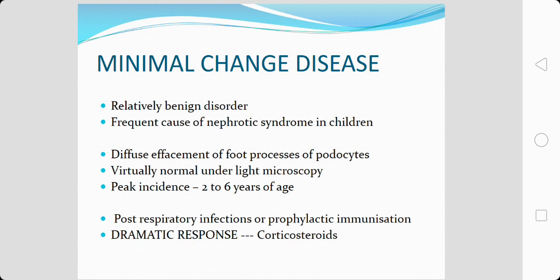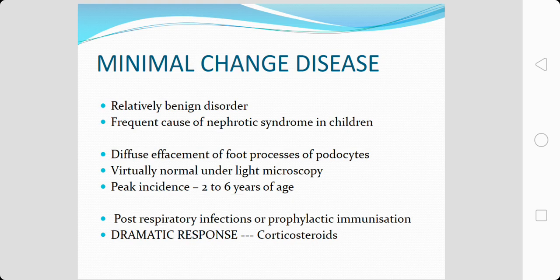Under normal microscopy, there is absolutely no change and the glomeruli appear normal. That is the reason for the name minimal change disease. The peak incidence of this disease is between 2 to 6 years of age.